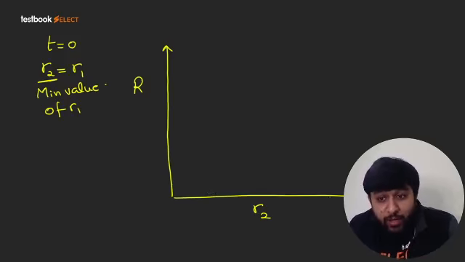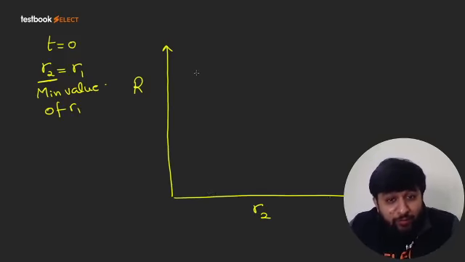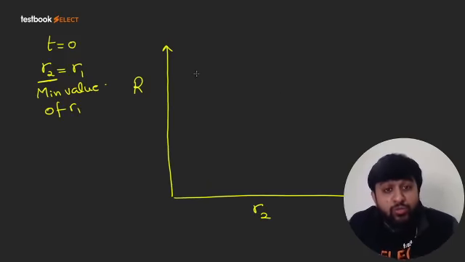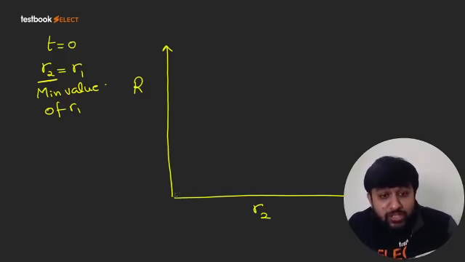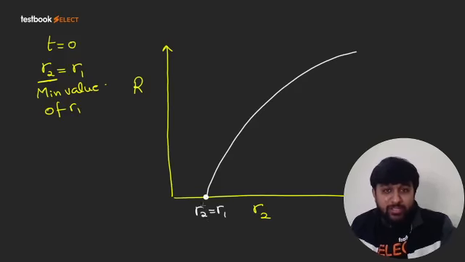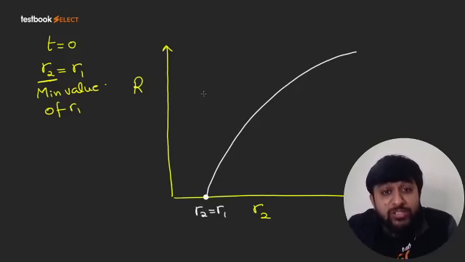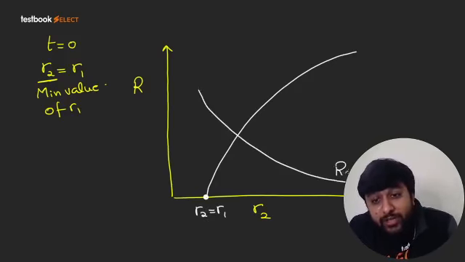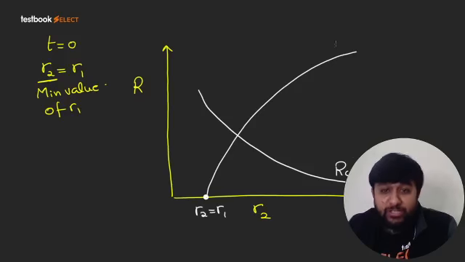As the value of R2 increases, the resistance to conduction will increase. So resistance to conduction will go like this. This is the minimum possible value of R2, which is R1. And when we are talking of resistance to convection, the resistance to convection will go like this. The resistance of convection will decrease.